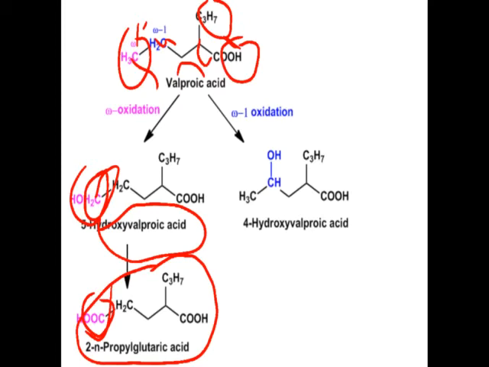Similarly, this CH2 is also free, there is no substitution on the CH2, so it also undergoes the hydroxylation process, that is, it forms CHOH. So it forms 4-hydroxy valproic acid. So these are the different metabolite products of valproic acid.